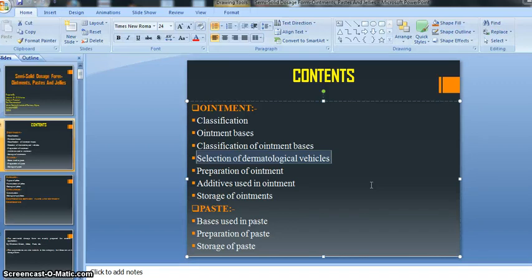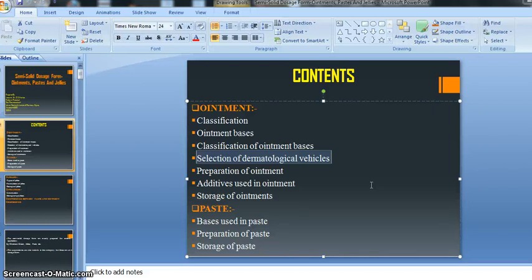So this kind of information also we will discuss. Then the preparation of our ointment, meaning the method of preparation, that is how we will prepare the ointment, and whatever additives and whatever methods we will use, right? All that information and all those topics we will cover in the preparation of our ointment. Then additives used in ointment.